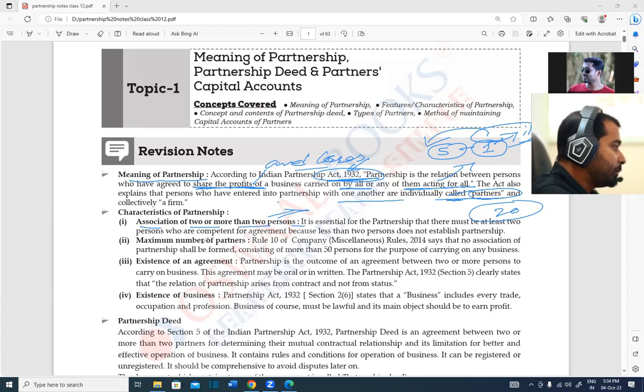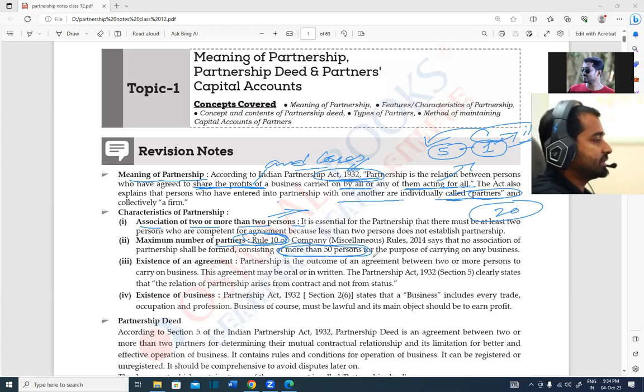Maximum number of partners: rule number 10, as per the rules of 2014, not more than 50. So the minimum is 2 persons and the maximum is 50.